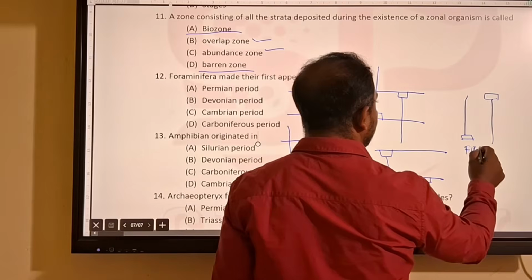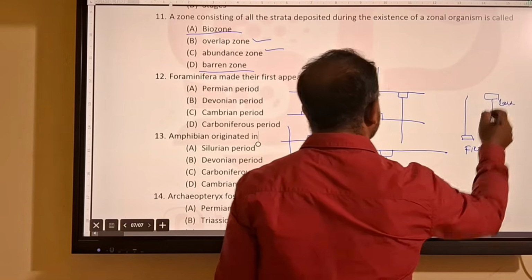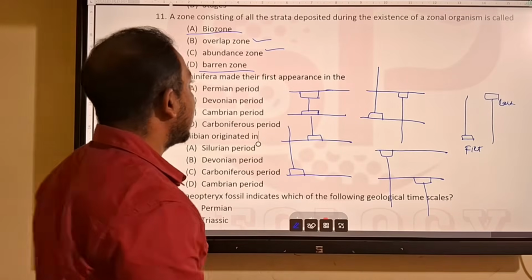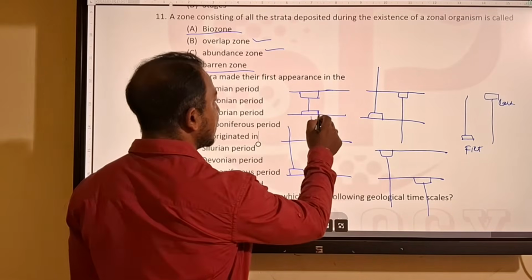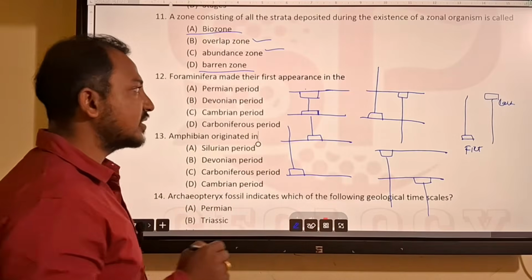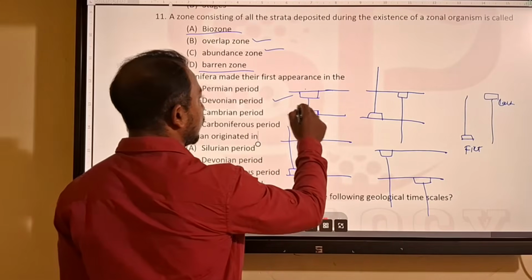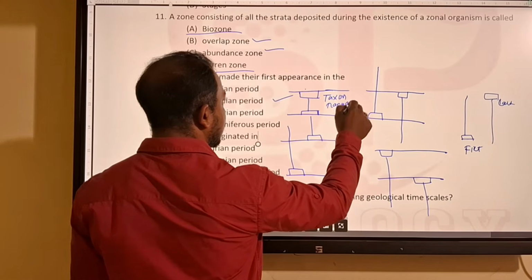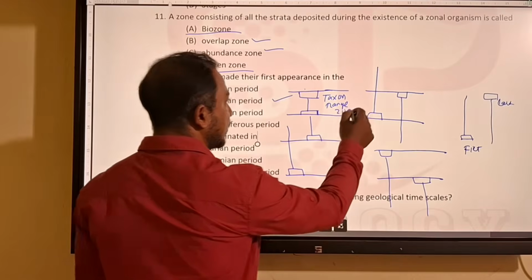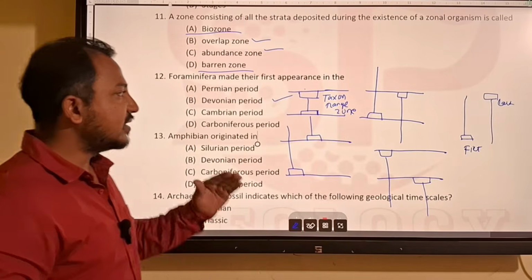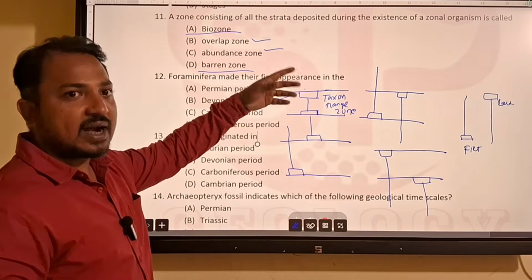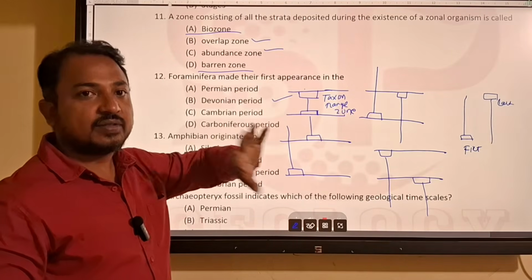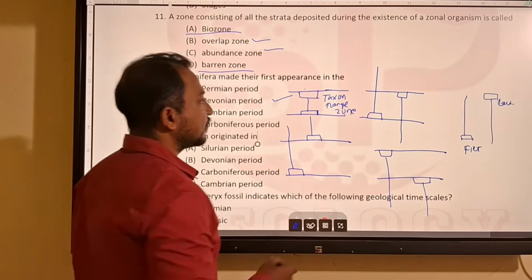Any biozone that is bounded by the first appearance and last appearance of a single taxon is called a taxon range zone. So you take one fossil: the first appearance of the fossil and the last appearance of the fossil bound a stratigraphic unit that is called the taxon range zone.